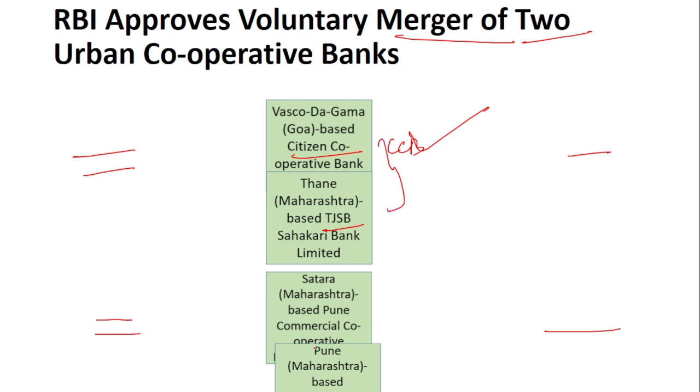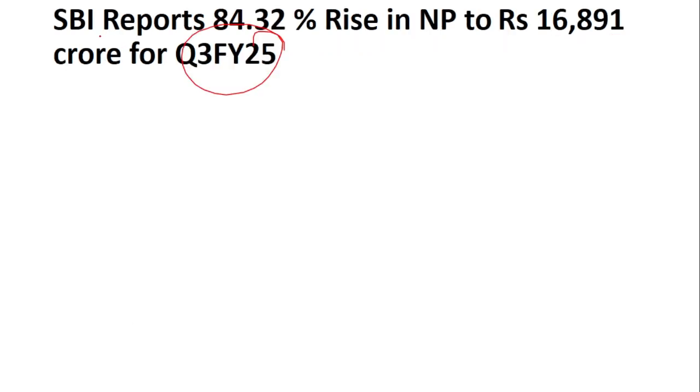These two have been merged: Satara-based Pune Commercial Cooperative Bank and Pune-based Pimpri Chinchwad Sahakari Bank have been merged. The next is SBI has reported 84% rise in the net profit for the third quarter of the financial year 25.